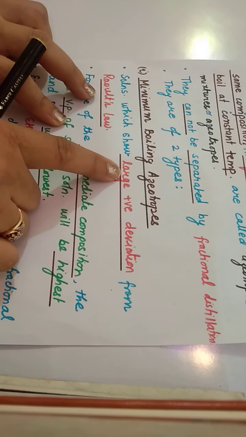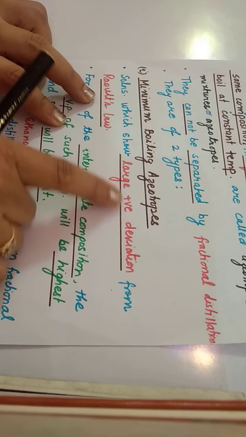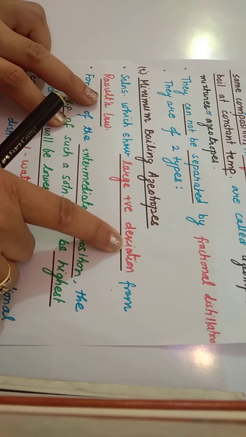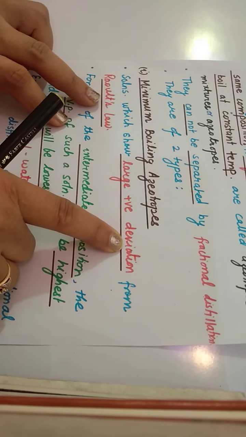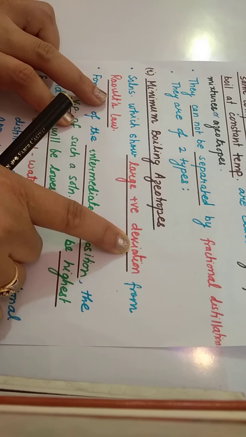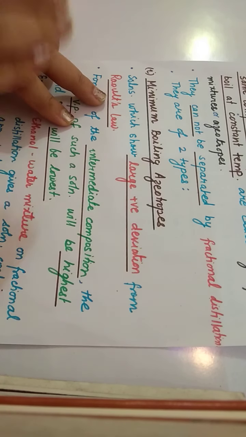In those showing large positive deviation, the force of attraction between A and B was less, so the bond breaks, more vapor is formed, and the vapor pressure is more. This we have already done.